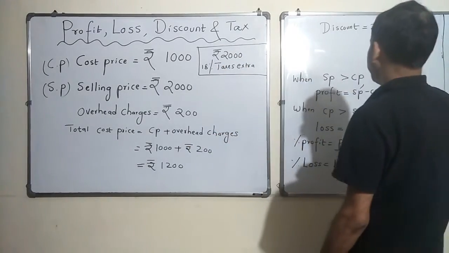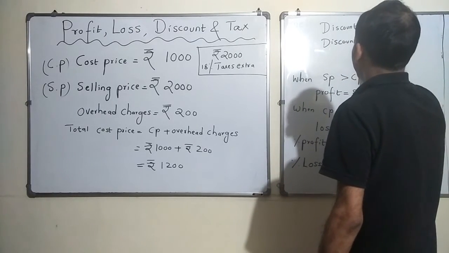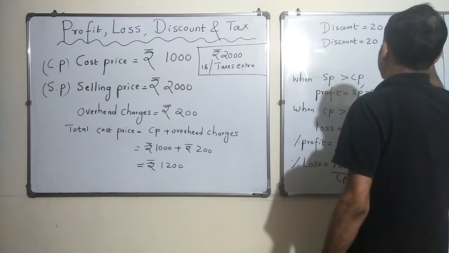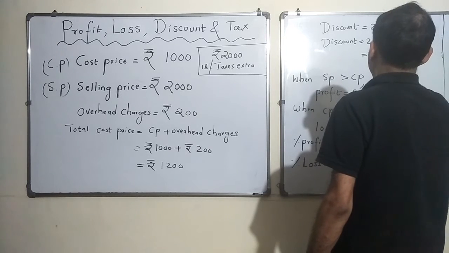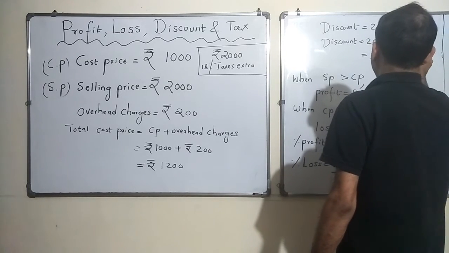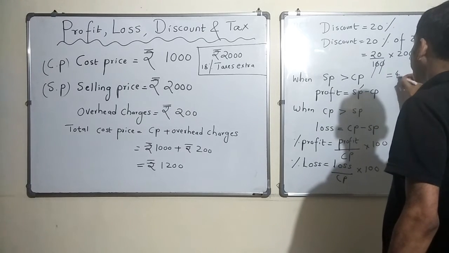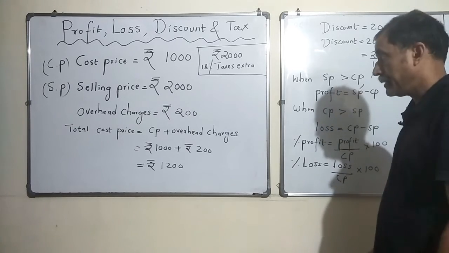So let's find out 20% of 2000 is how much? Remember percentages, right? I hope if you have done it, you should have no problem understanding this. This is equal to 400 rupees. Okay, so discount is 400 rupees, right?